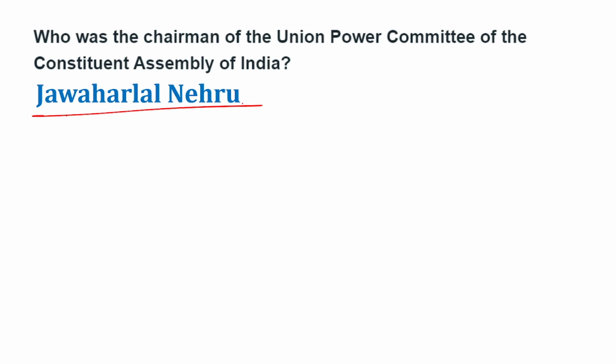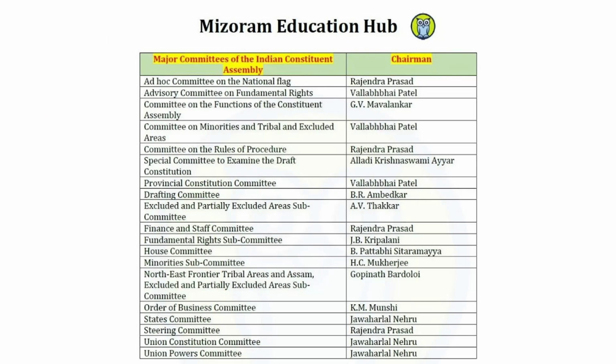Jawaharlal Nehru is correct. Important committees and their chairmen, note them down. Ad hoc committee on national flag Rajendra Prasad. Advisory committee on fundamental rights Vallabhbhai Patel. Committee on the function of the Constituent Assembly G.V. Mavalankar. Committee on minorities and tribal and excluded areas Vallabhbhai Patel.